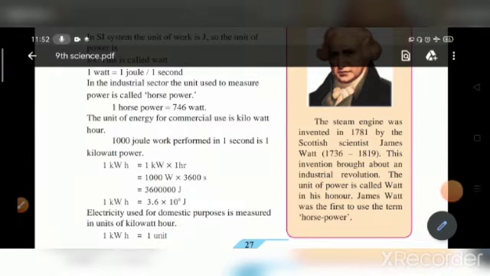The steam engine was invented in 1781 by the Scottish scientist James Watt, 1736 till 1819. This invention brought about an industrial revolution. The unit of power is called watt in his honor. James Watt was the first to use the term horsepower. And this was the revision for the second chapter.